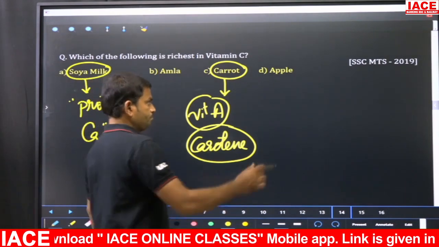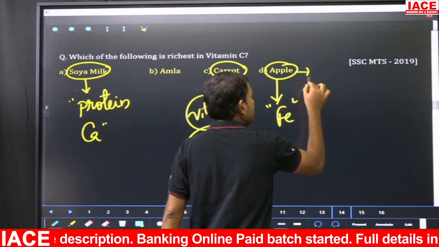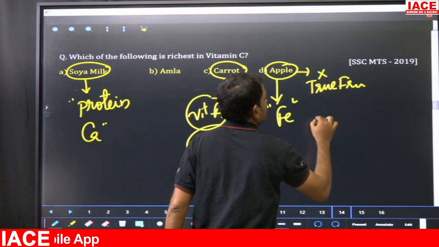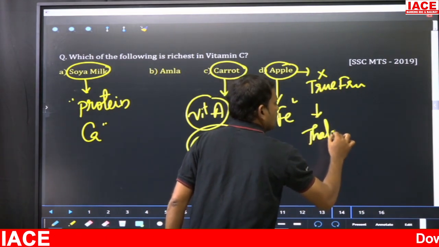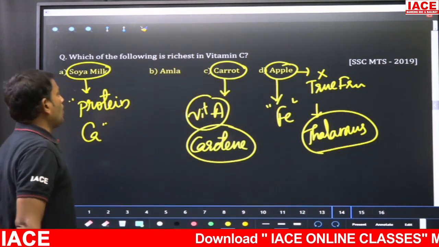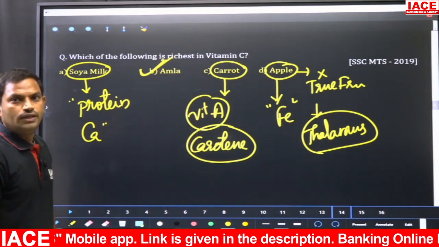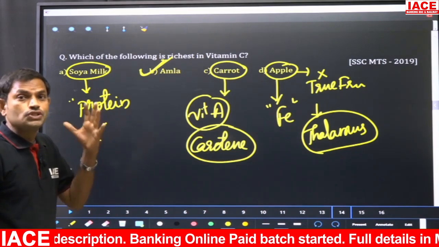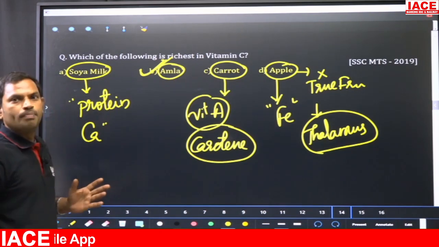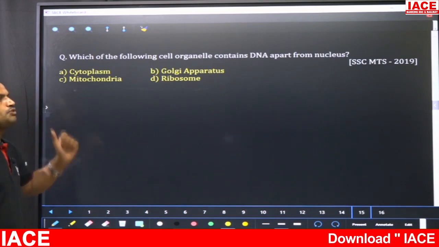Apple is known as a source of iron. Remember, apple is not a true fruit. It is developed from the thalamus, which is a swollen part of the flower. Now the answer is option B, amla. The cheapest and richest source of vitamin C is amla, which is also called Indian gooseberry. So that's about this question. Next question, get ready. Your time starts now.